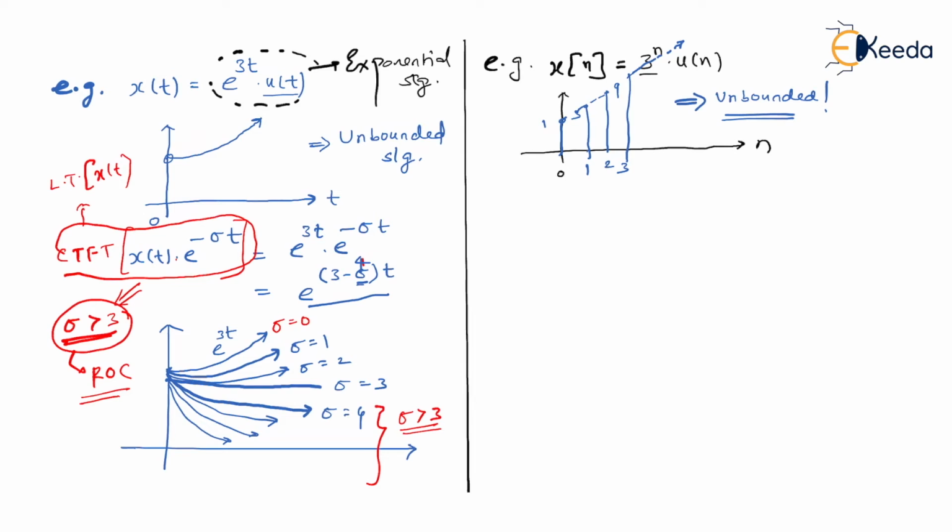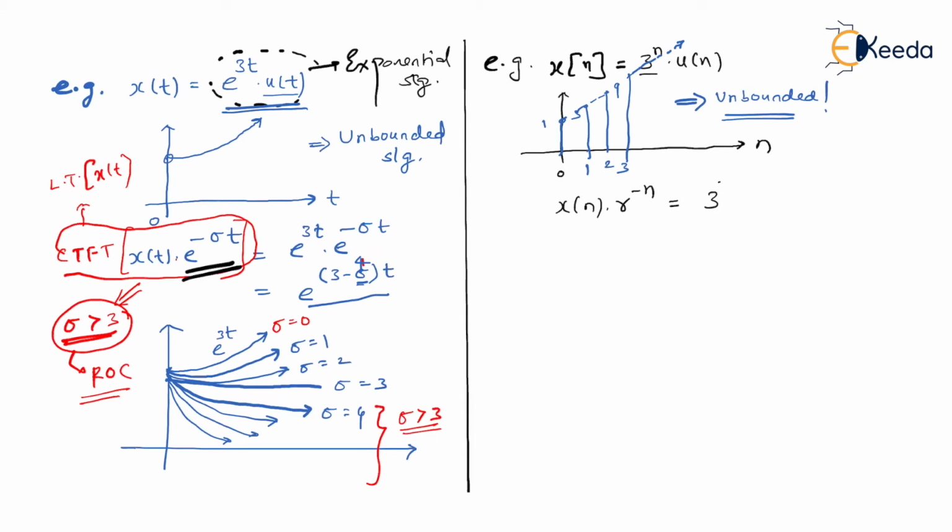So what I'm actually trying to convey to you, the way e to the power 3t u of t was unbounded, similarly 3 to the power n u of n is also unbounded in nature. So what is the remedy? To make x of n bounded, we multiply by a conversion factor, like we multiplied over here by e to the power minus sigma t. So here I'm going to multiply my x of n with r to the power minus n. So what is your x of n?